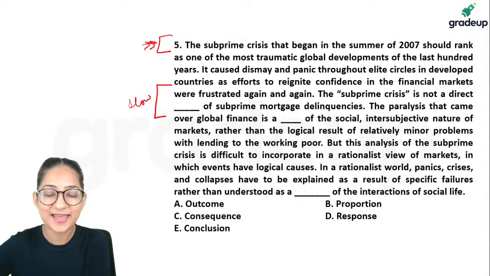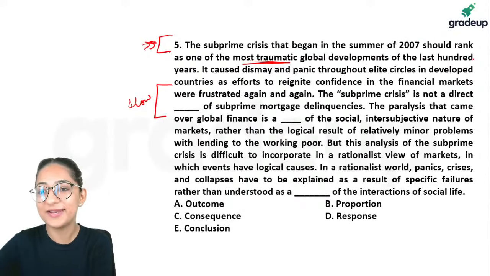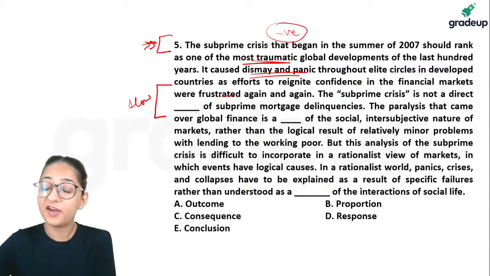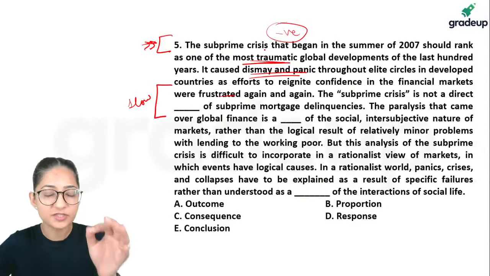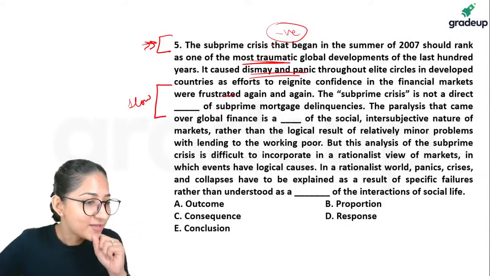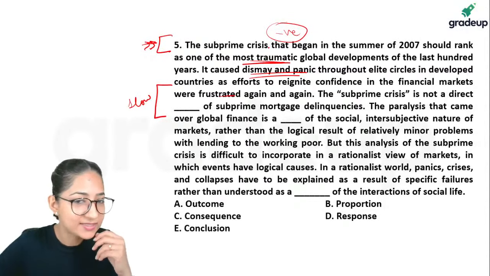Let's read the first sentence together. The subprime crisis that began in summer of 2007 should rank as one of the most traumatic global developments of the last 100 years. It caused dismay and panic throughout elite circles in developed countries as efforts to reignite confidence in financial markets were frustrated again and again. Do you see negative connotations throughout? We may not need it, but as good readers, you must be able to identify any positive or negative connotation that you witness. Okay, so most of you are with option C.